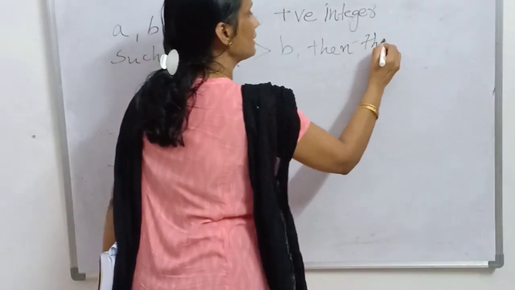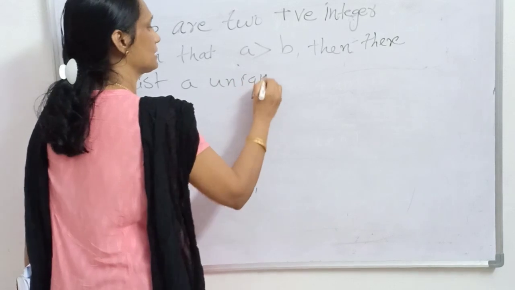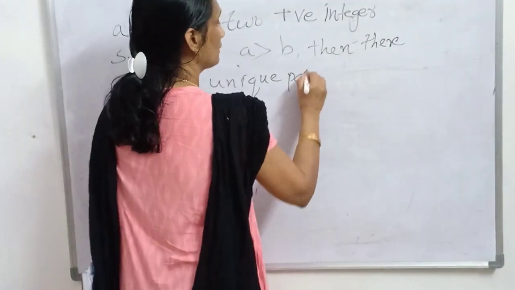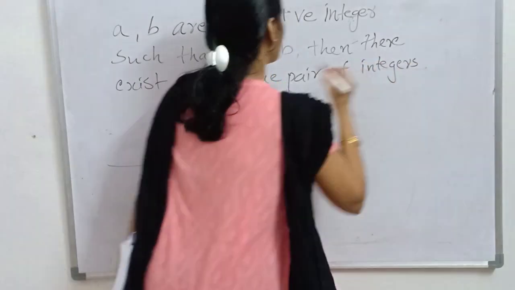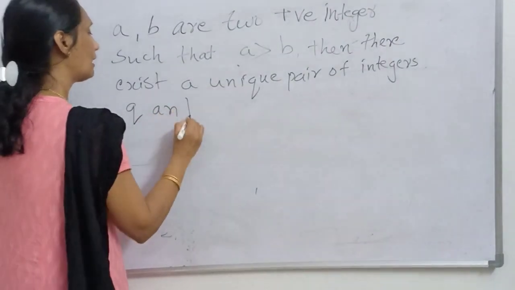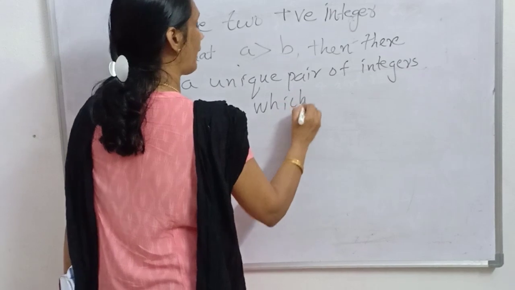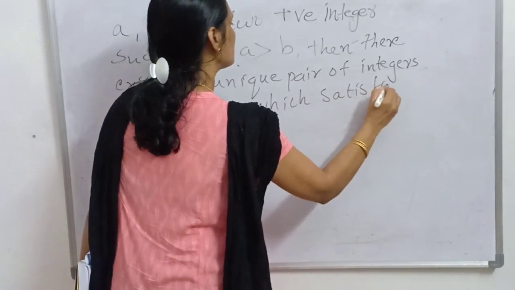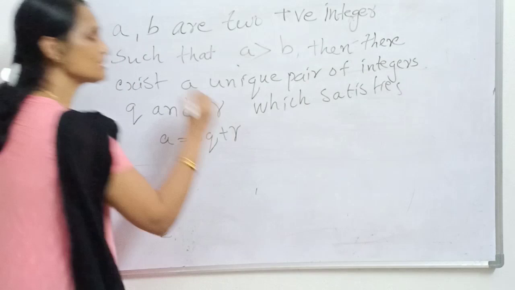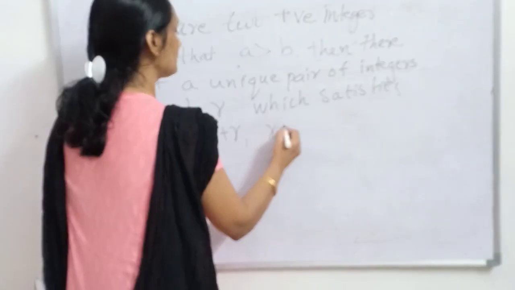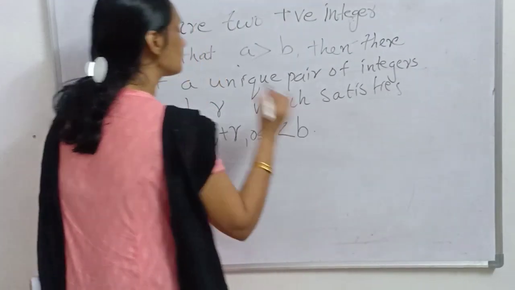Then there exists a unique pair of integers, which are they? q and r, which satisfies a is equal to bq plus r, where r is greater than or equal to 0 but less than b.